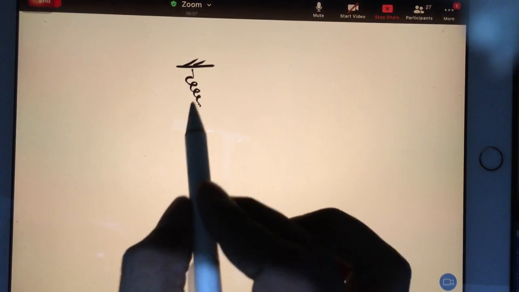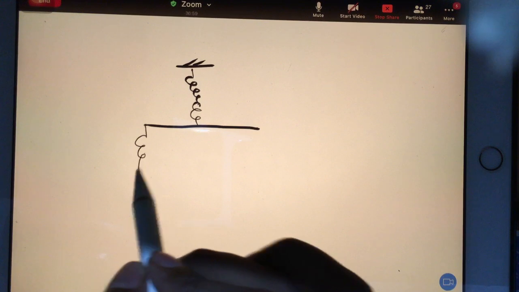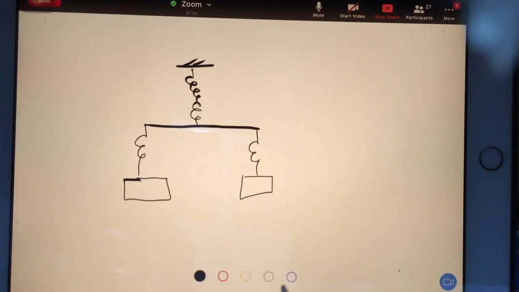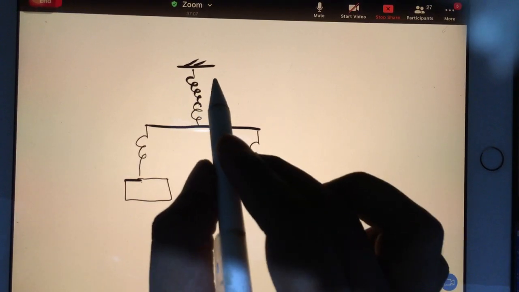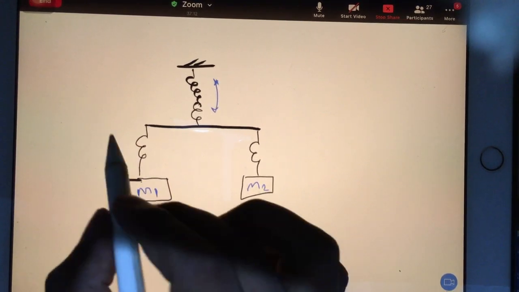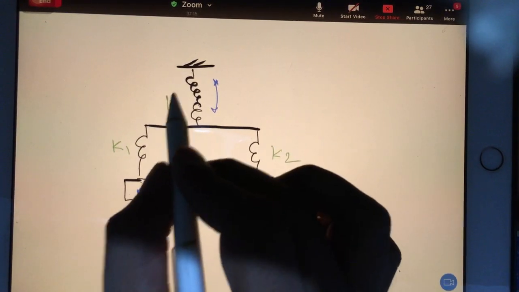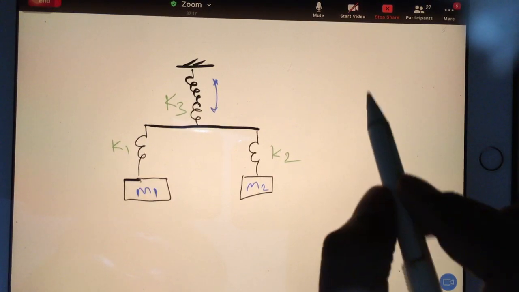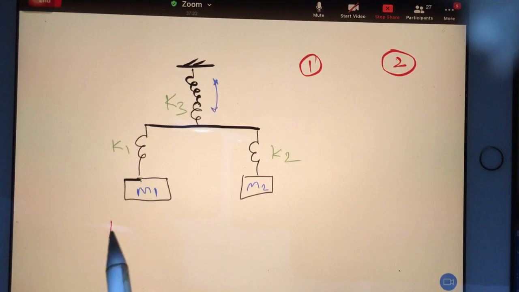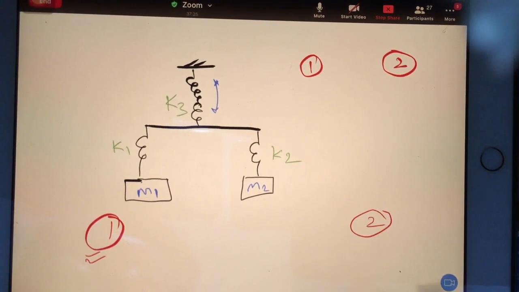let's understand this example. Now see, this is a spring and this is mass m1, this is mass m2. If the spring constants are k1, k2, k3, and if I ask whether degree of freedom is 1 or degree of freedom is 2, take your answer. Which one is comfortable for you? What is the degree of freedom of the system?